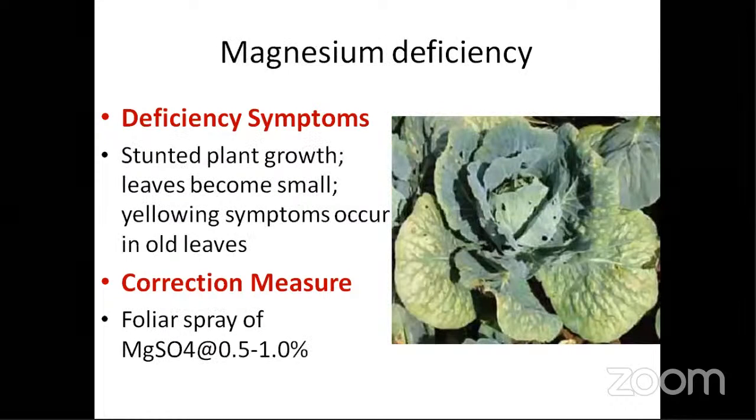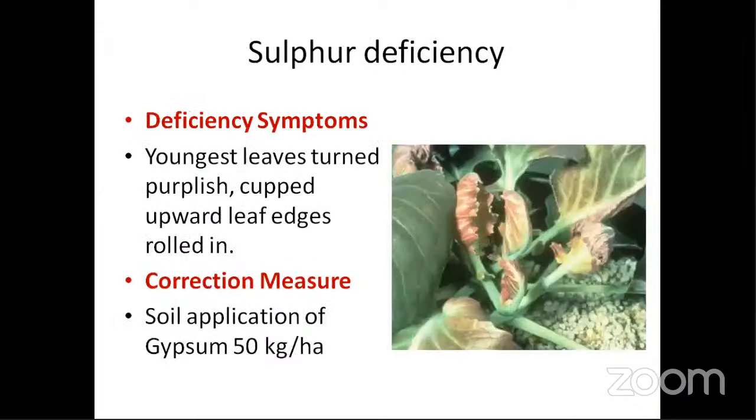And magnesium deficiency. If you come to magnesium deficiency, again, it is a quality element, and the plants show stunting symptoms. A foliar spray of MgSO4 at the rate of 0.5 to 1% is enough. And sulfur, again, I have told you that it will show in the tips, the younger regions. Why?